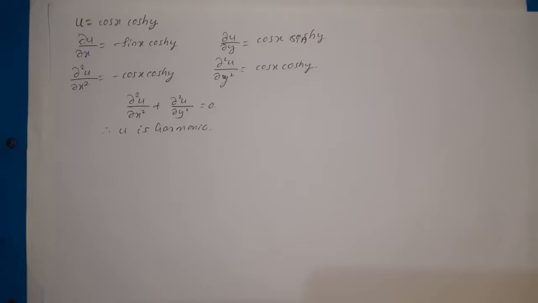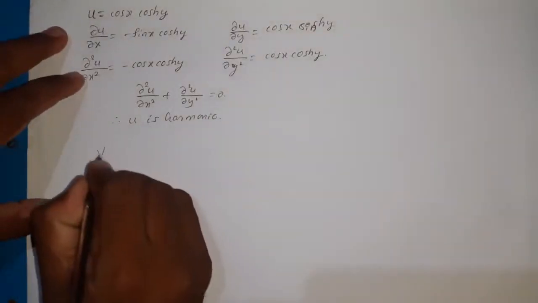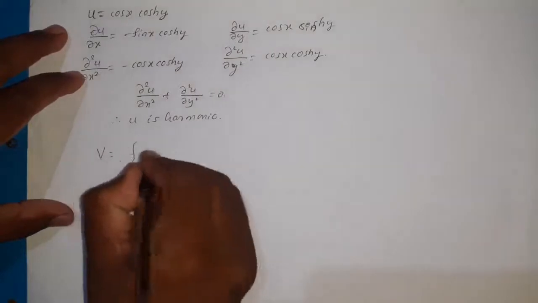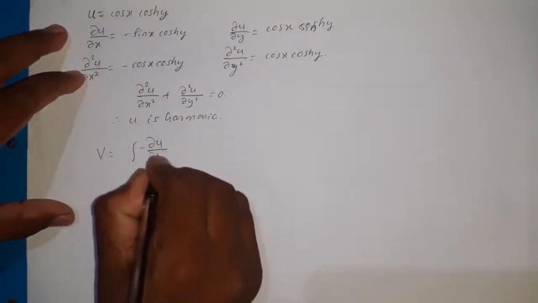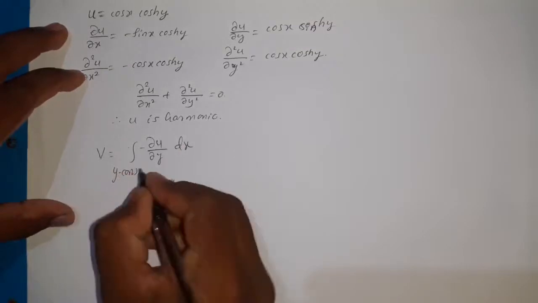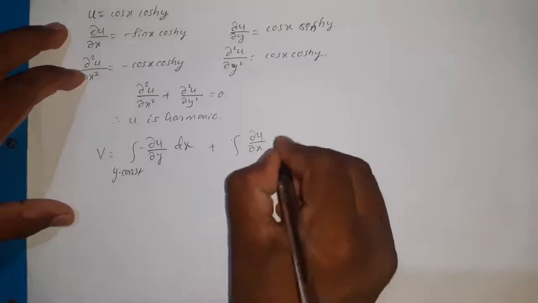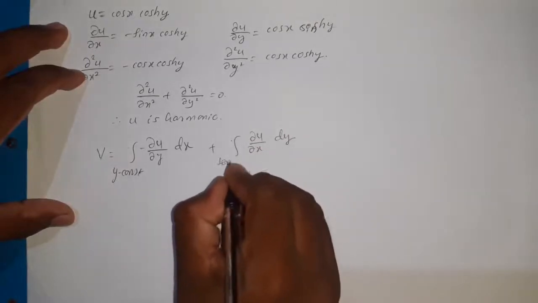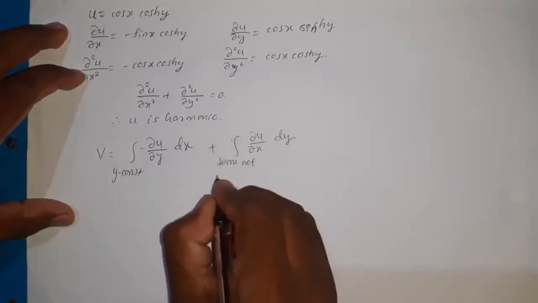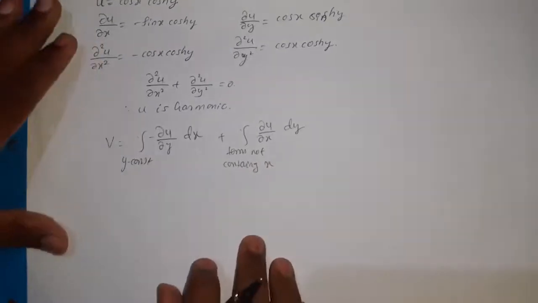And next we need to find its harmonic conjugate. So here we know the formula to find v. So v is equal to integration of minus ∂u/∂y into dx, treating y as constant, plus integration of ∂u/∂x into dy, here terms not containing x.